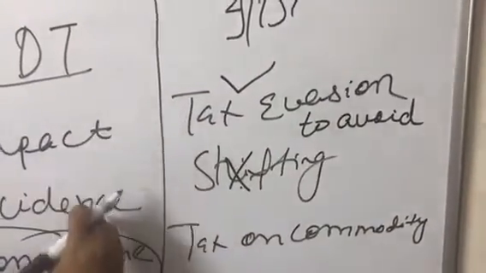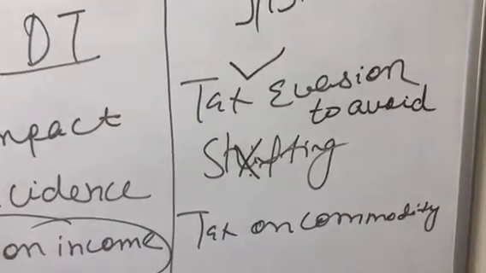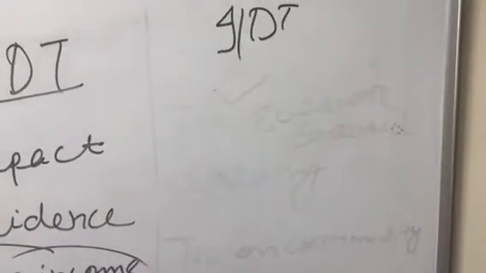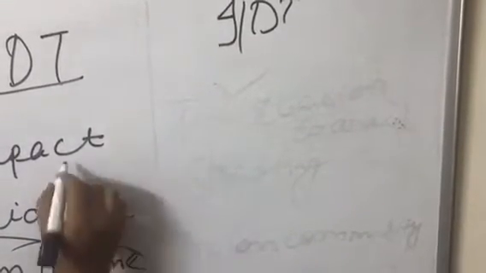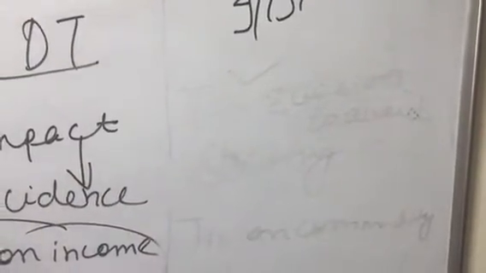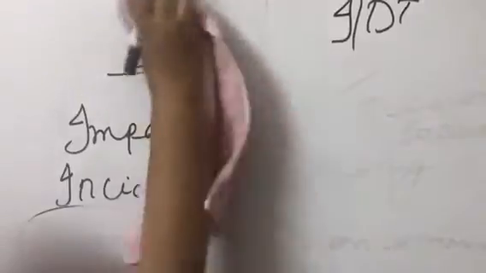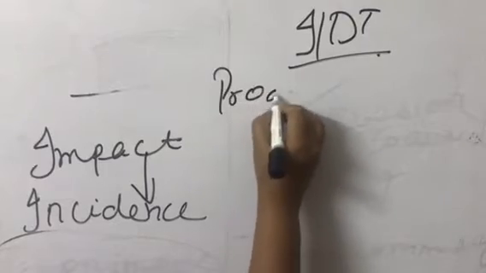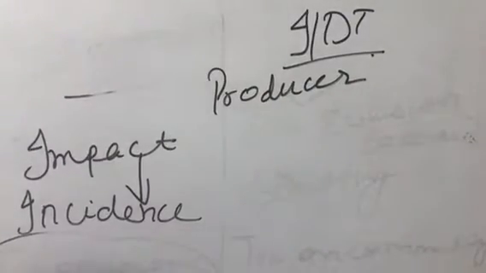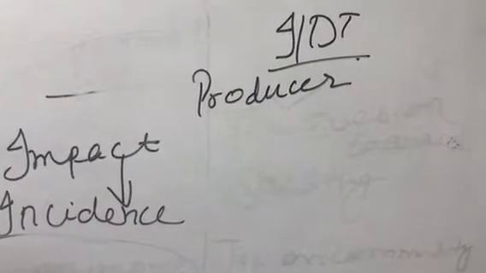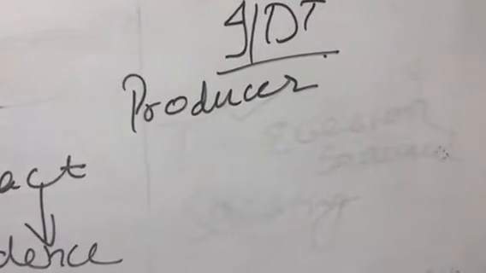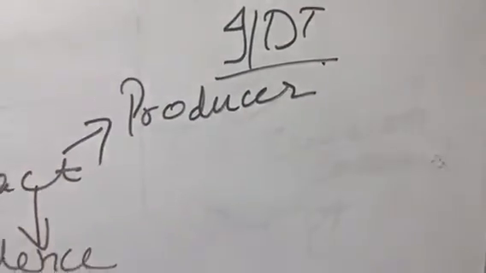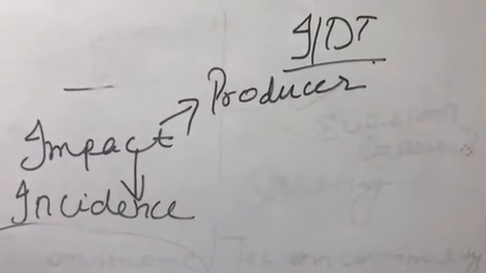What happens to impact and incidence in case of indirect tax? As we know, it is a tax on commodity. So impact and incidence are on different persons. Impact means initial burden and incidence means final burden. In case of indirect tax, a tax on a commodity, the producer is here to produce a thing. In order to bring a thing into the market, he has to pay tax in the form of indirect tax, because tax on commodity is to be taken as indirect tax. So impact is on the producer. The immediate, initial burden is definitely on the producer.